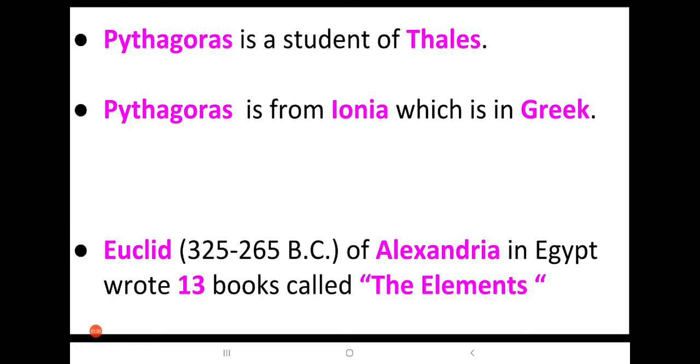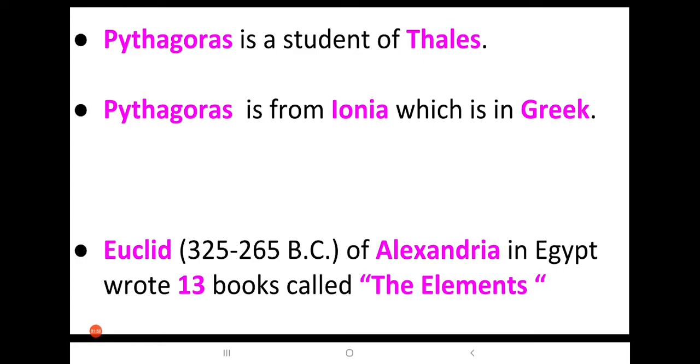And one more mathematician, Euclid. He is from Alexandria, which is in Egypt. The Elements is a famous book written by Euclid. The Elements consists of 13 books, and most of the geometry concepts are taken from the Elements only. So let us get into the topic.